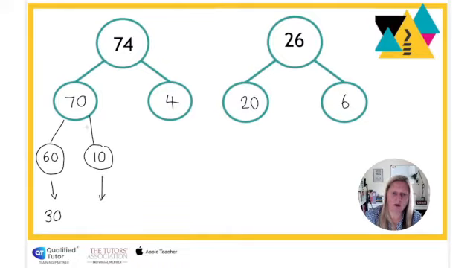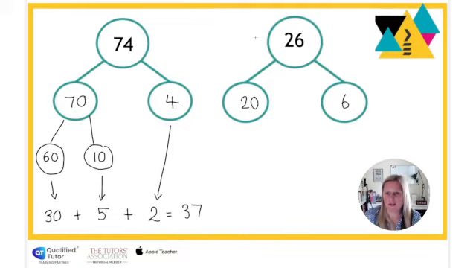And of course I'm going to halve 10. Now, really good fact for your child to know that half of 10 is 5. And then I'm going to bring this one down and halve the 4, which is 2. And if I add all those results together, I end up with 37, half of 74.